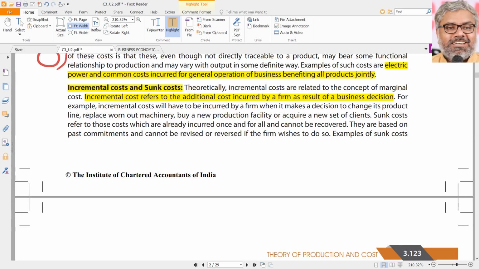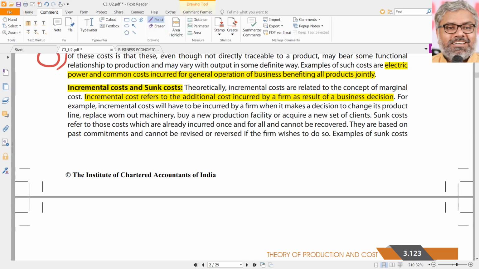So what is the importance of this incremental cost? Simply, once again, it goes back to cost benefit analysis. The logic is always the same. Any decision will be taken on the basis of cost benefit analysis. If benefits are more than costs, definitely that is a good decision. If costs are more than benefits, that is a bad decision. So the underlying logic is always simple, nothing complex in that. But the process of actually taking the decisions is complex in real life, not for us.